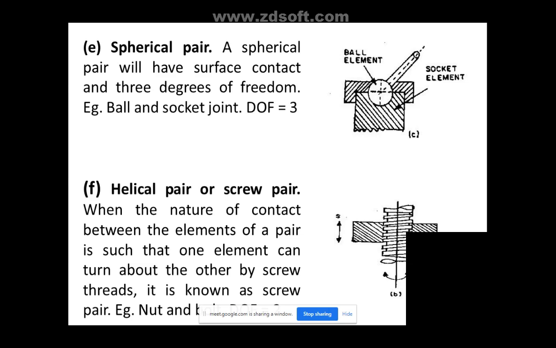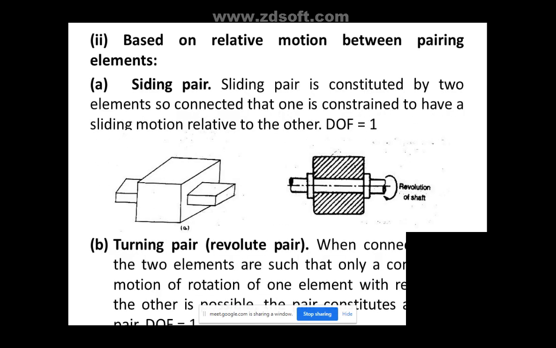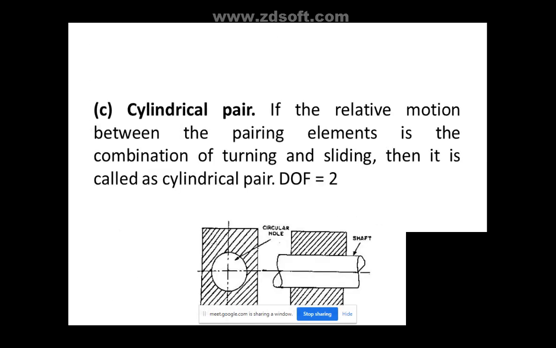And next, helical pair or screw pair. You can see this is the screw pair. That is nothing but a bolt and nut, a screw. Bolt and nut is a type of threading, as in your pens, a screw and threading. You can see nut and bolt. So these are very good examples of a helical pair or a screw pair. So these are the few kinematic pairs based on pairing elements.